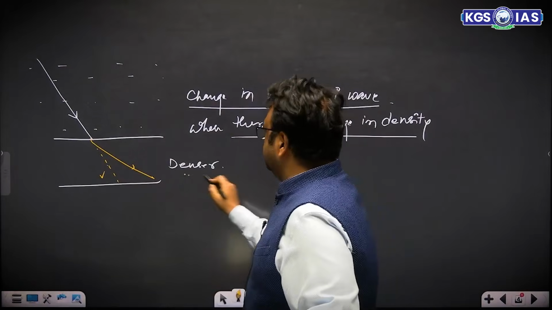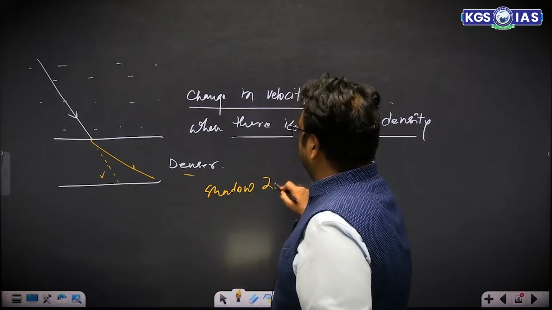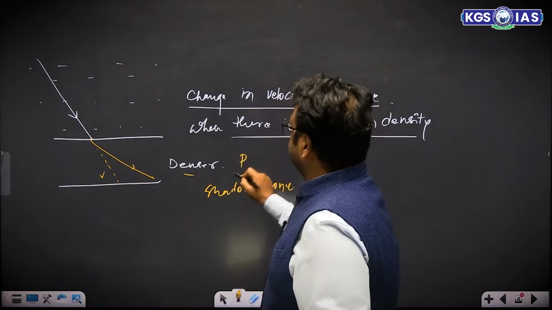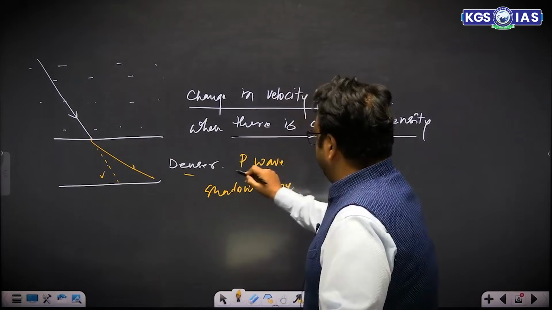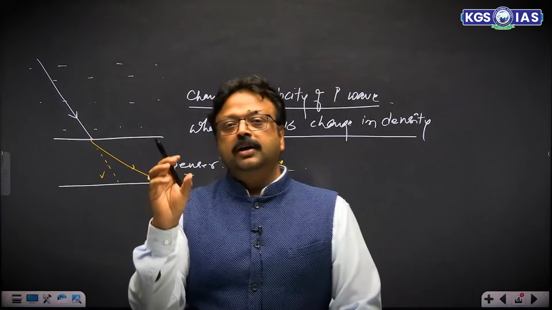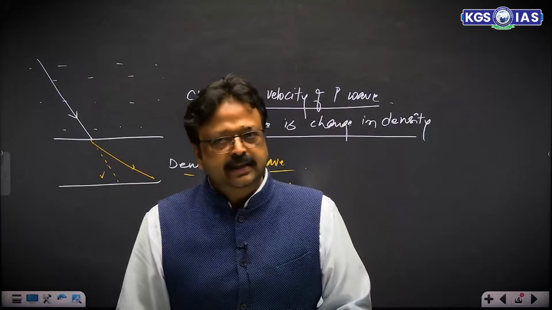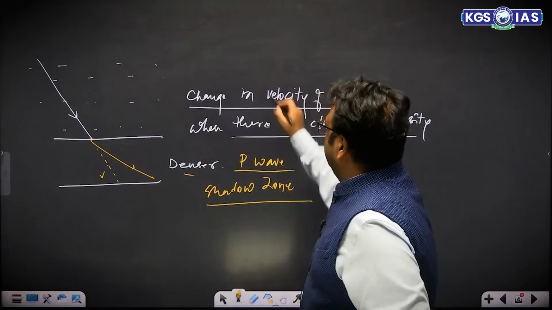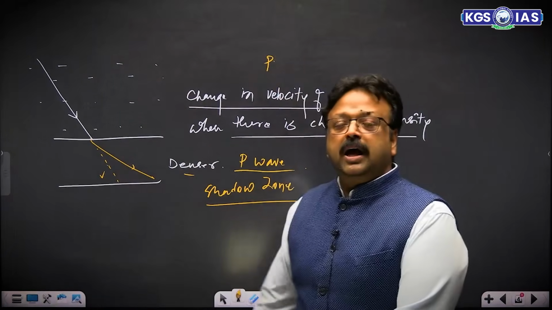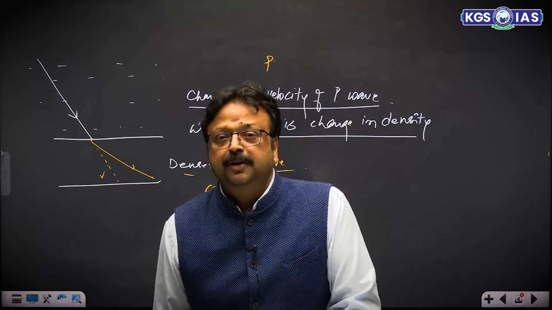and that's why you will find certain shadow zones, like the P wave shadow zone, and it is pivotal in understanding the model of the interior of the earth, which will be covered in the class. Okay, so P wave, or pressure creating wave, or primary wave, can pass through all the mediums, fine.